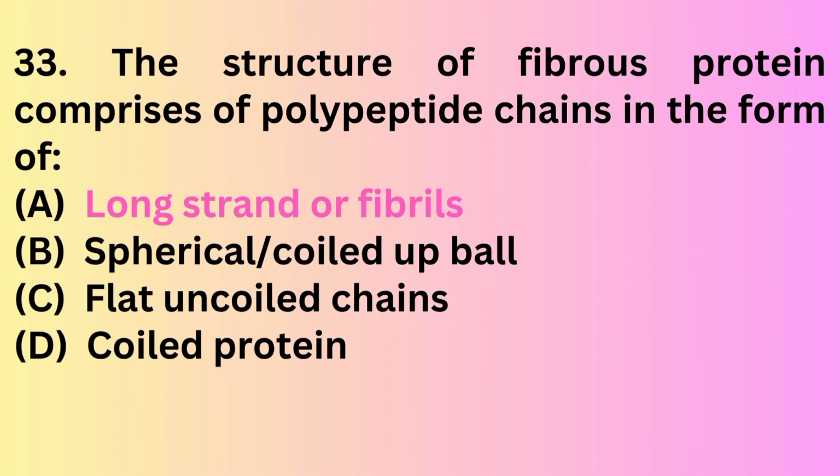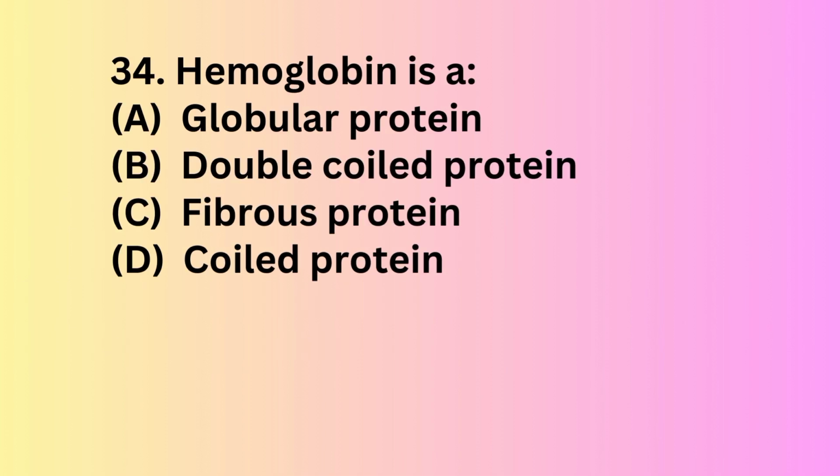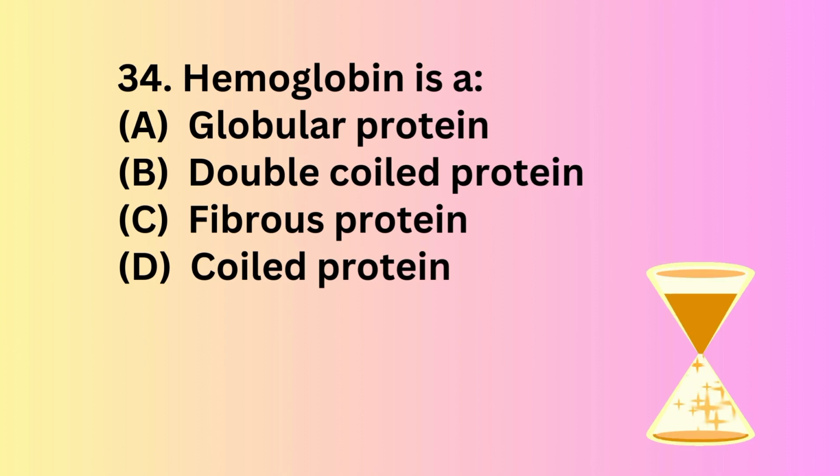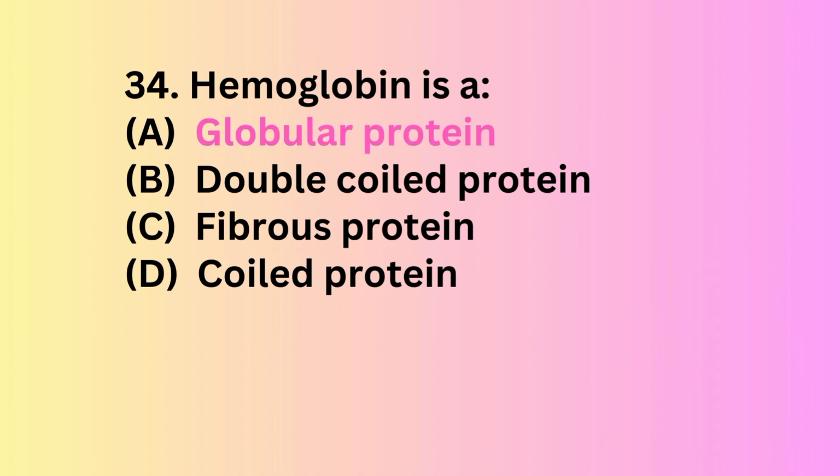The correct answer is option C, long strand or fiber. Question number 34. Hemoglobin is a dash: globular protein, double coil protein, fibrous protein, coil protein. The correct answer is option A, globular protein.